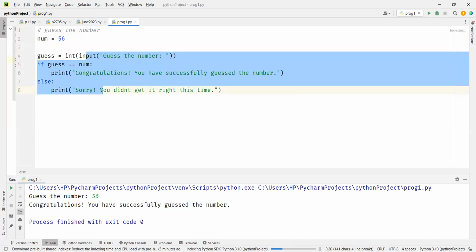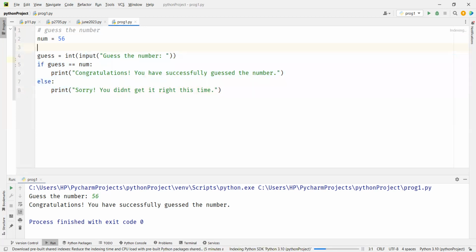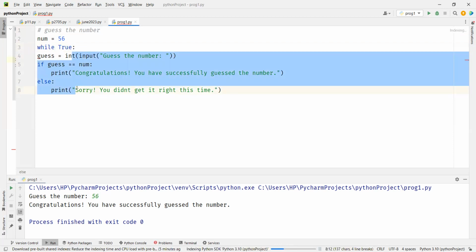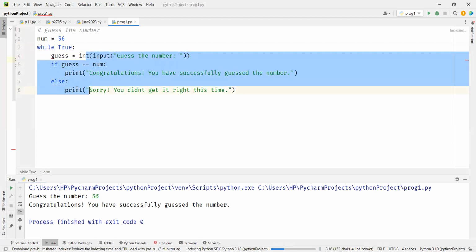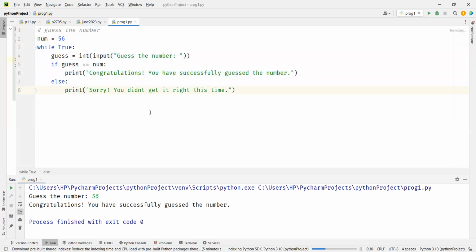So we will use while, because we don't know how many times we'll have to run this. We'll say while true, and move all these inside while true. I've selected and I'm hitting the tab button, so it'll all go inside this. And for sorry, you didn't get it right this time, I can say try again.